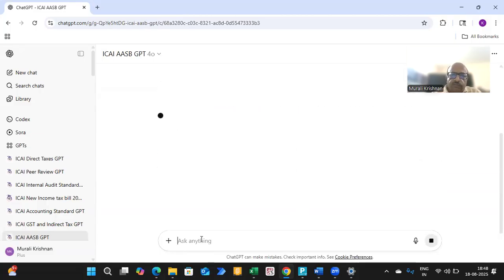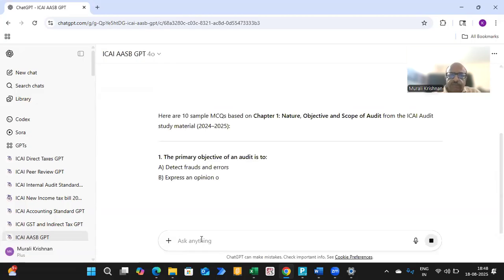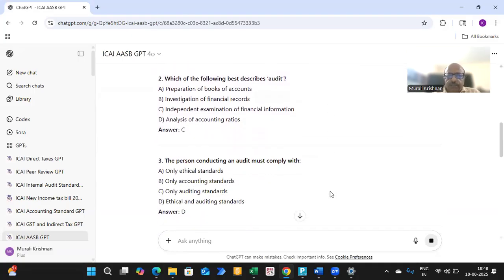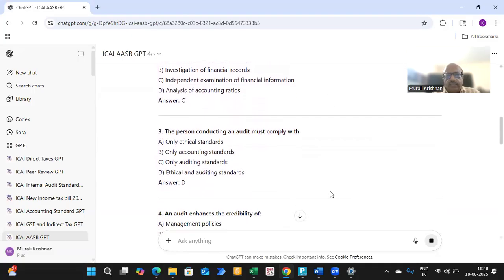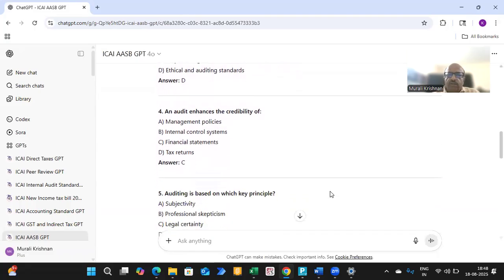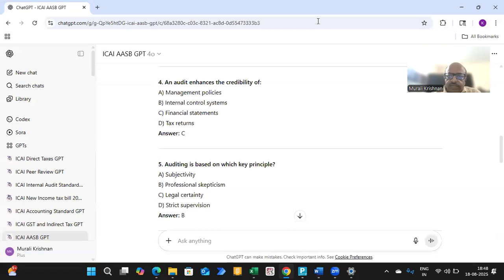Now it will give you 10 sample multiple choice questions. See, it has come. The answers are also given so that you can prepare. You can ask for the questions only, and then ask for the answers separately. Then you can check them. So these are all ways of improving your studies too.